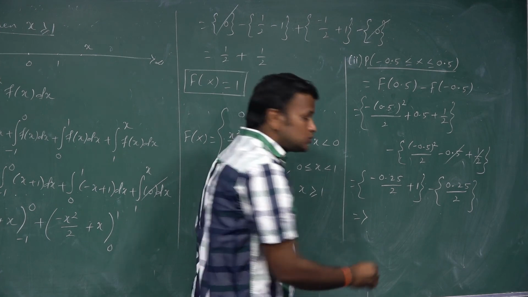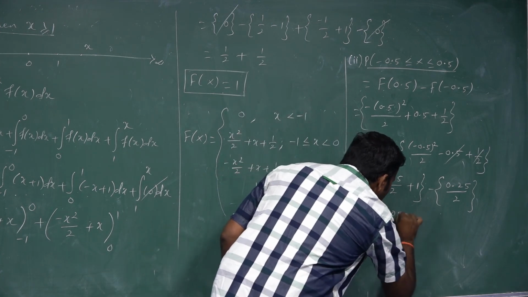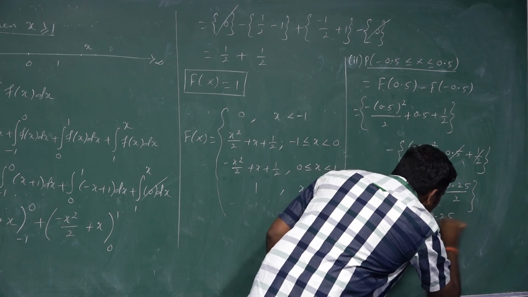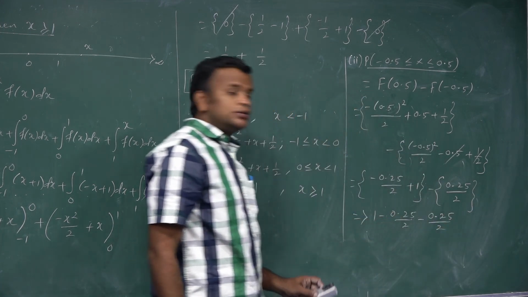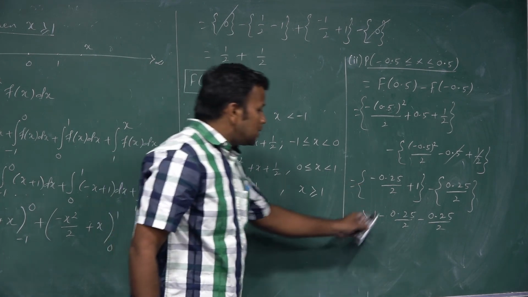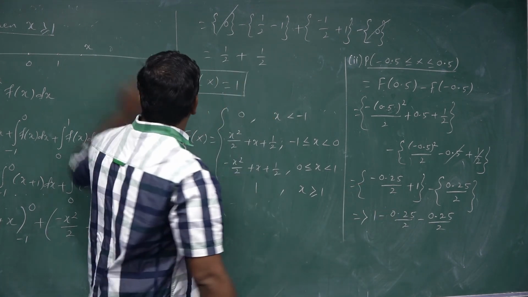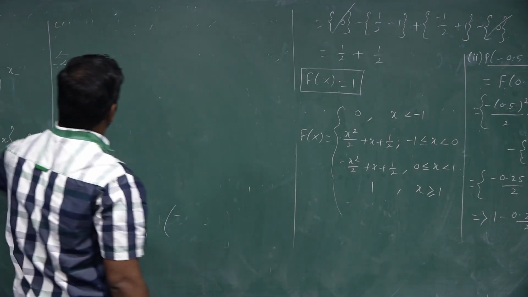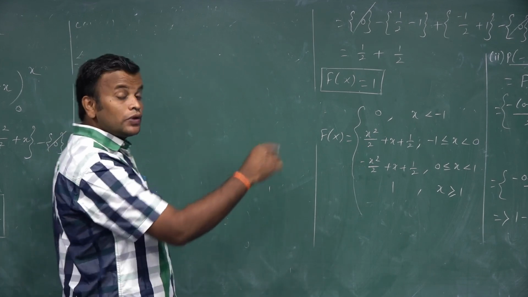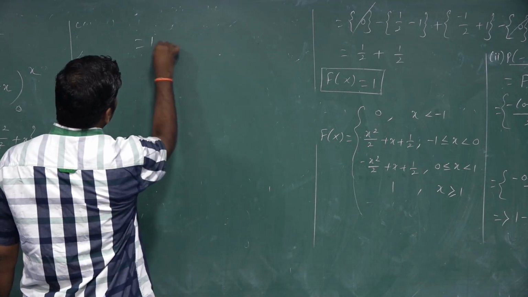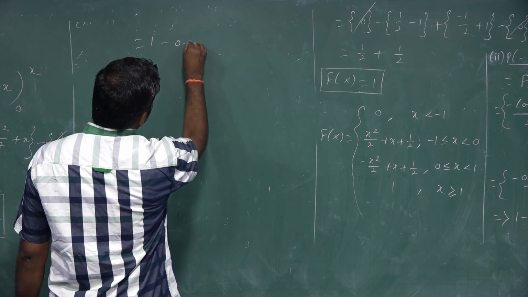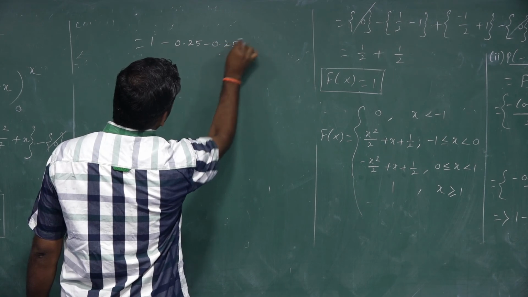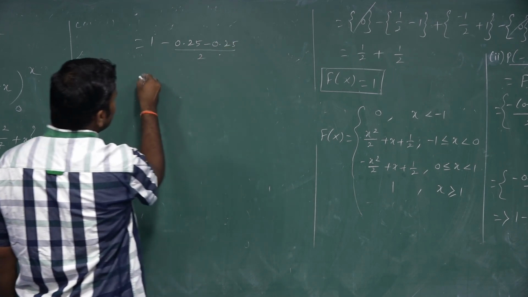Then we get a minus sign. Here also some minus. So first I write the positive value: 1 minus 0.25 by 2 minus 0.25 by 2. You see in both the 2 numbers, the denominator is same. So what is the value of 1 minus 0.25 by 2 minus 0.25 by 2? 1 minus 0.25 minus 0.25, whole divided by 2.